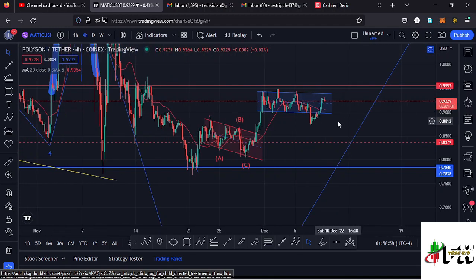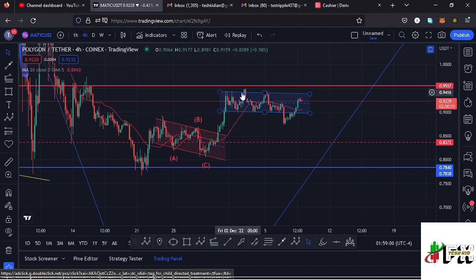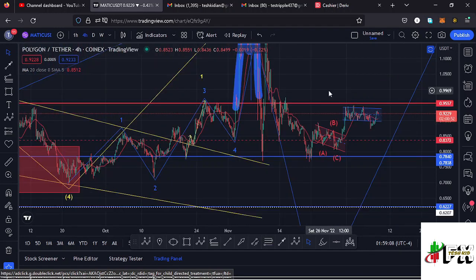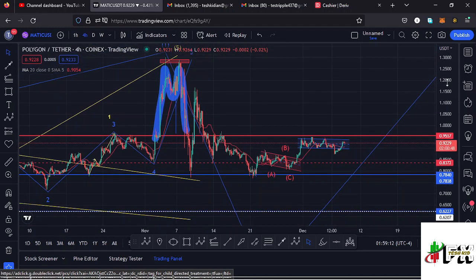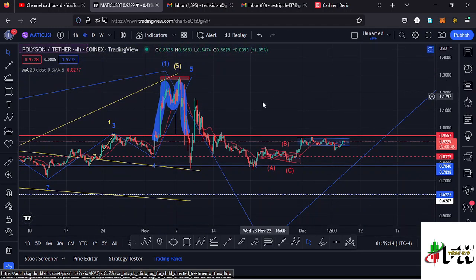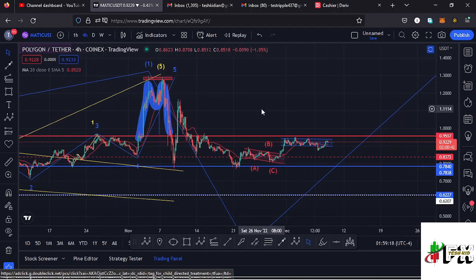So that is a possible scenario that can play out, basing it on this channel that we have right here. And getting back to the ABC corrective structure that we have on this chart, that we expect in the formation of that second wave, there are two ways we can have that ABC corrective structure. And the first one is giving us a bit of a bullish movement here on the Polygon Matic chart.